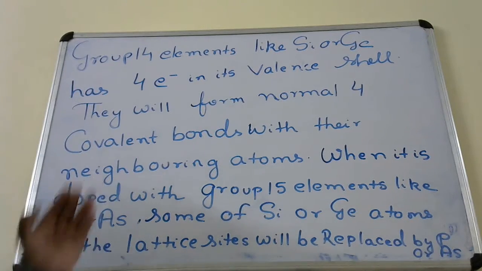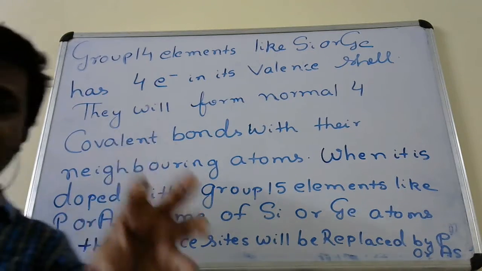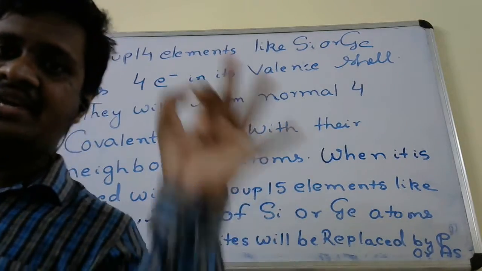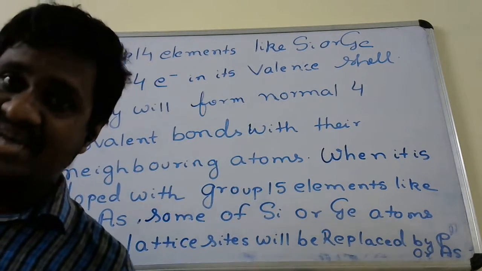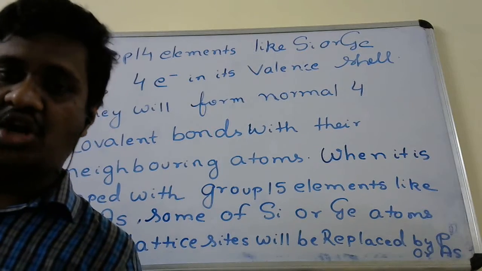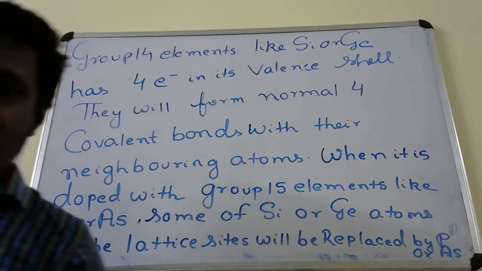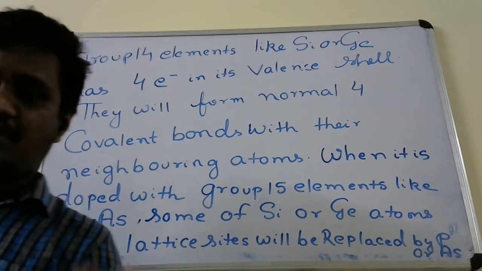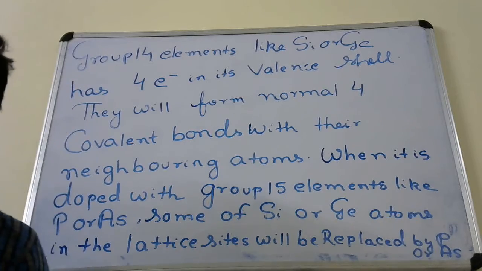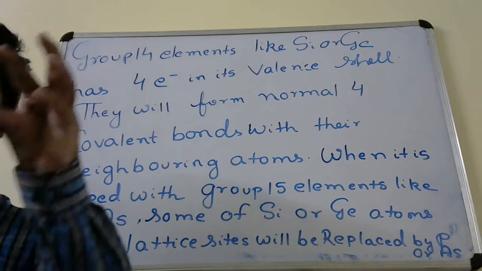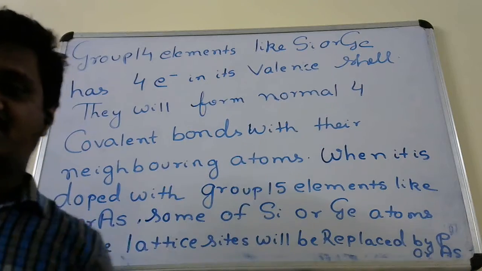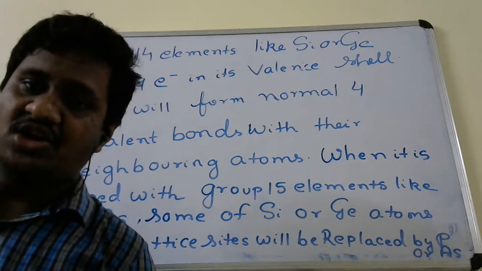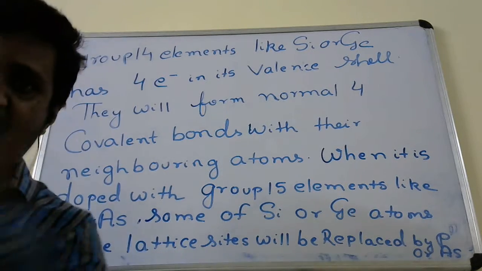So when you add these group 15 elements, some of the silicon or germanium atoms will be replaced or substituted by phosphorus or arsenic atoms. Instead of that silicon or germanium atom, there will be a phosphorus or arsenic atom.